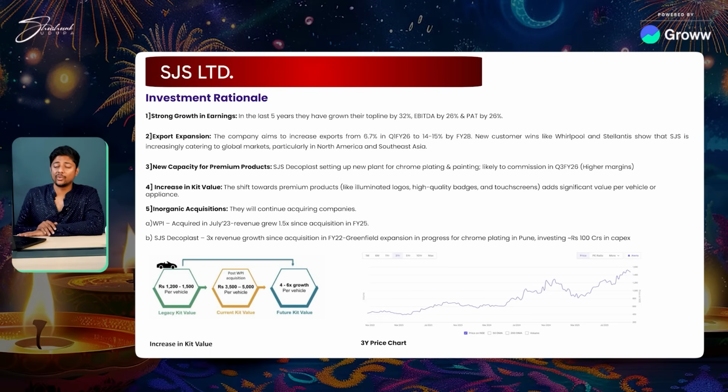Now, they've also done 2 inorganic acquisitions, which have helped the company a lot. One acquisition was in July 2023 called WPI, and the revenue grew by 1.5x since the acquisition in July 2023. Next, SJS Decoplast, they saw a 3x revenue growth since FY22. That basically shows me that whenever they invest in or acquire these companies, they do a good job in turning them around. That means the synergies are nice.